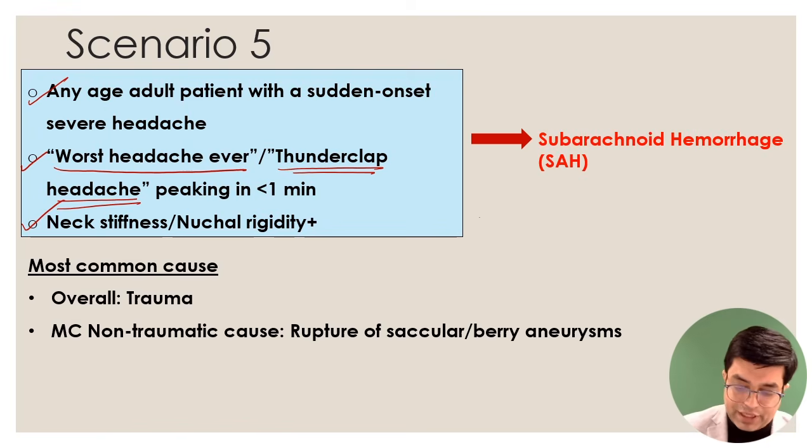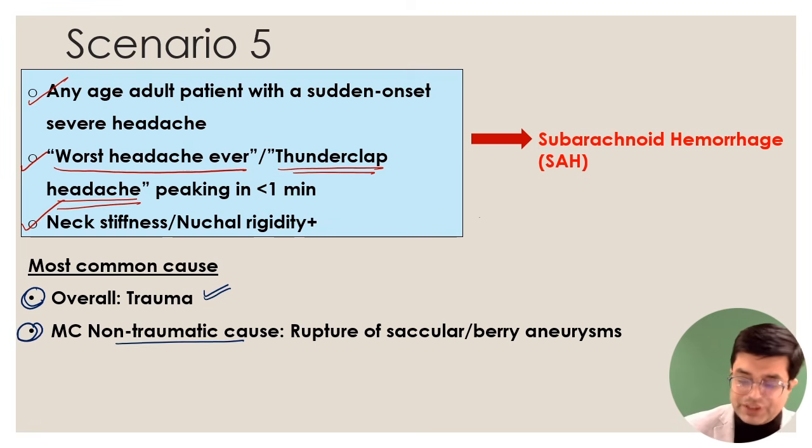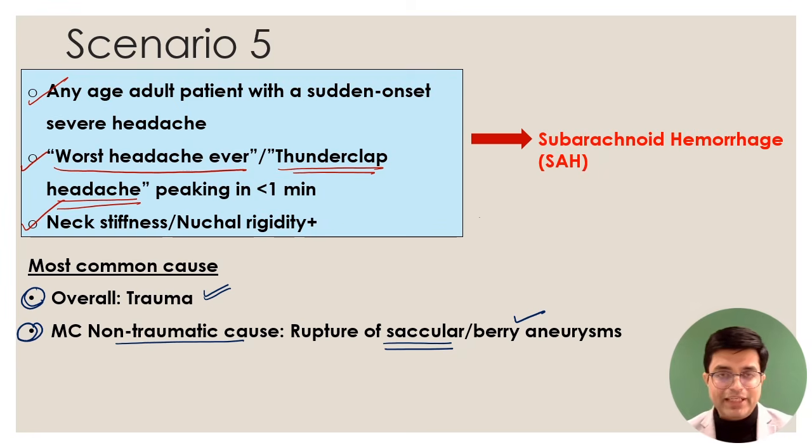Now, regarding subarachnoid hemorrhage, what is the most common cause? If they ask what is the most common cause, overall most common cause is trauma. If they ask what is the most common non-traumatic cause, it is rupture of saccular aneurysm, which are also called Berry aneurysms. Commonly, these Berry aneurysms tend to form on the circle of Willis.